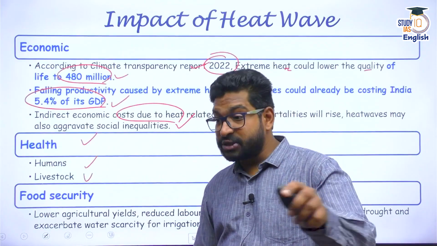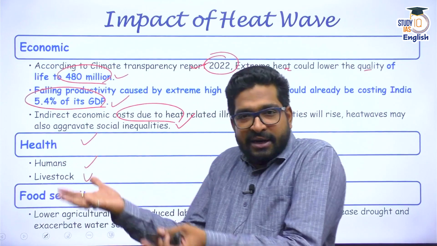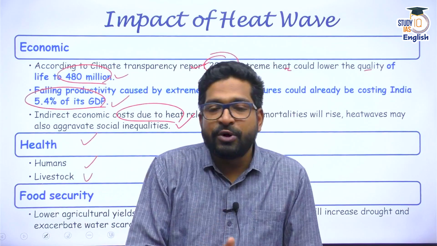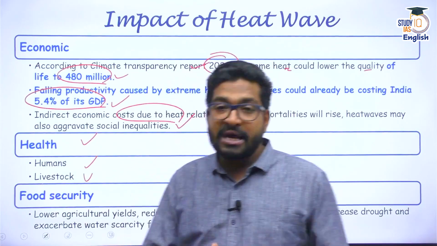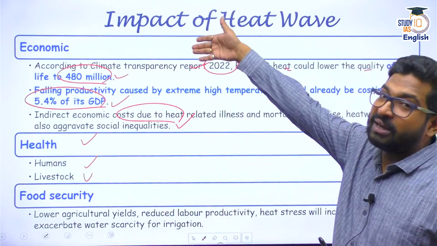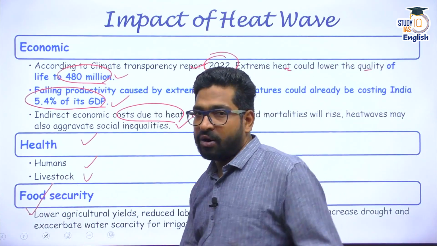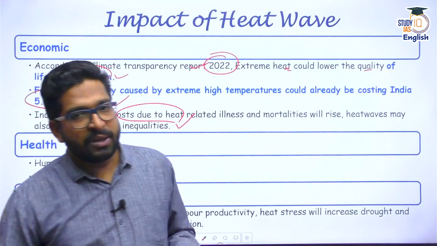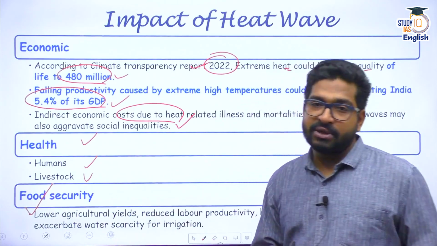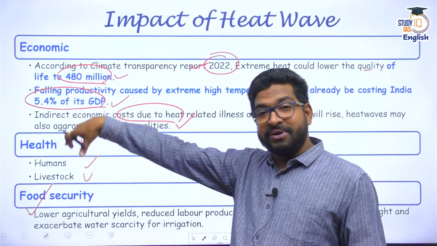Apart from that, it impacts our food security. That means my food insecurity will increase more and more. Why? Because of higher temperatures, there are more pathogens, more diseases, the agricultural productivity will go down, the water level will go down, water stress will increase, there will be lower productivity of the agricultural crops, eventually again creating problems of inflation, etc. in our economy. So it's a vicious cycle of heat wave which creates so many problems in front of us. The impact is quite catastrophic, which you can see on almost all the sectors of our economy, on almost all the constituents of the ecosystem.